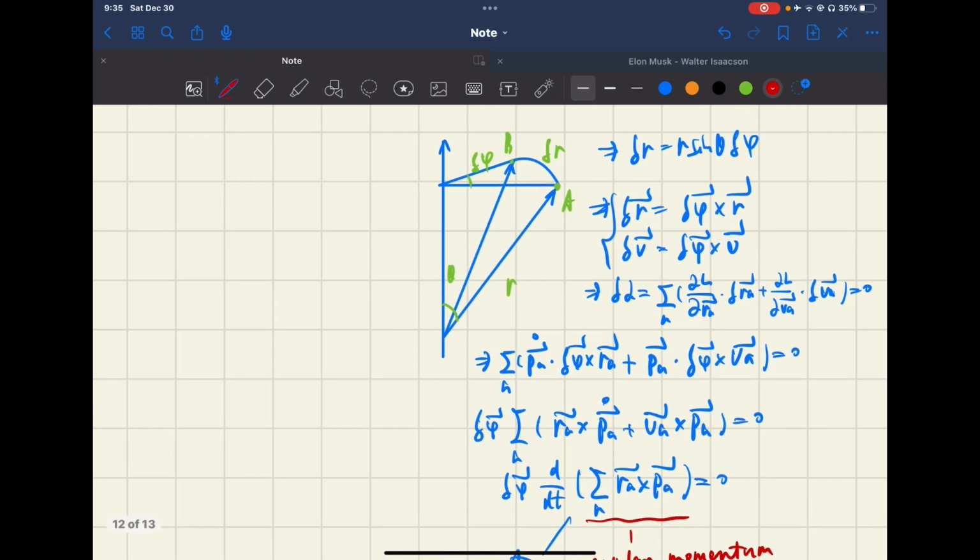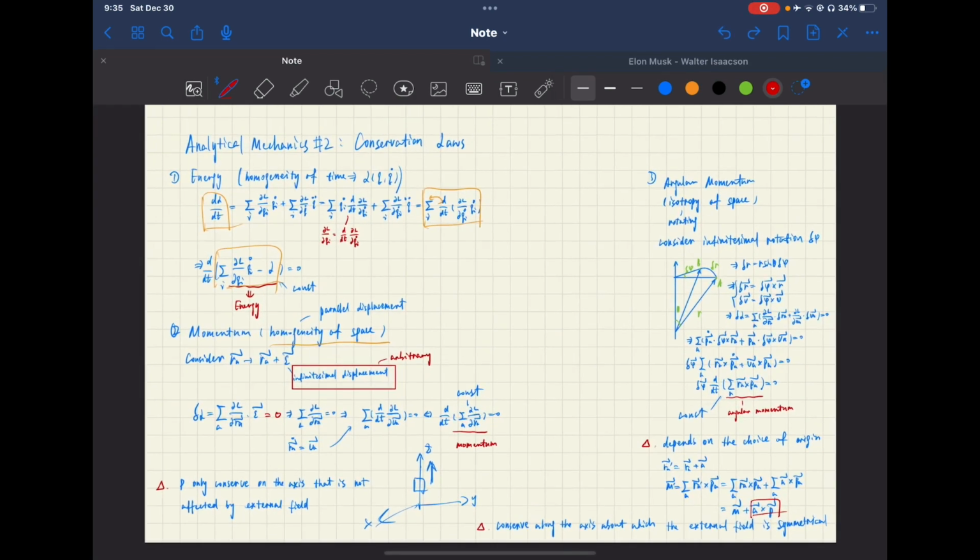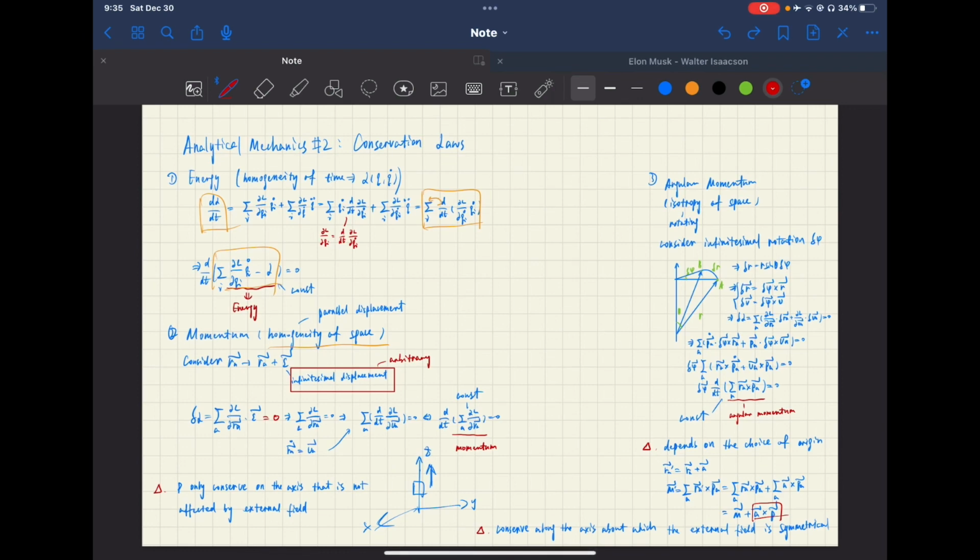So if the external field is not symmetrical, like let's assume that it's just not symmetrical about this axis, it's just to the right. So while we're rotating, the mechanical state of the object will be largely affected by this field. So the angular momentum will not be conserved in such conditions. And yeah, that's the three different conservation laws.